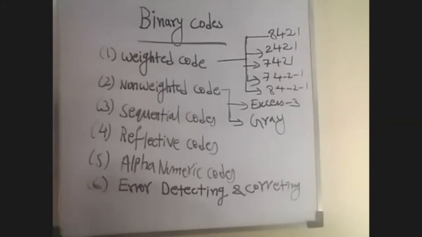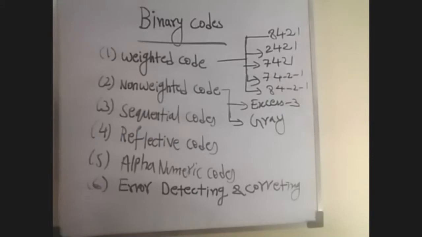Coming to the sequential codes. In a sequential code, each succeeding code is one binary number greater than its preceding code.